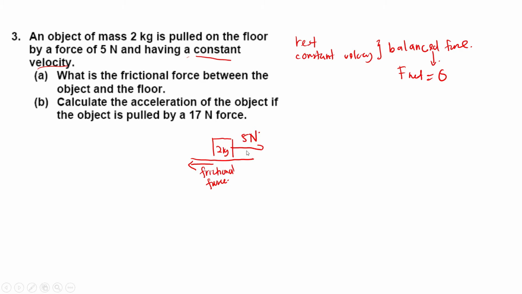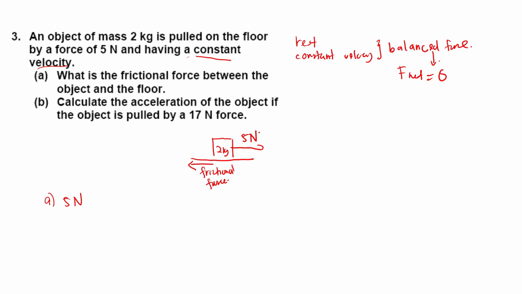Okay, so that means 5 minus 5, right? We get 0. So what is the frictional force here? The frictional force is 5 Newton. Why did I say that? Because it's moving with constant velocity. Constant velocity means the forces are balanced. It has a balanced force, or we say it is in equilibrium.